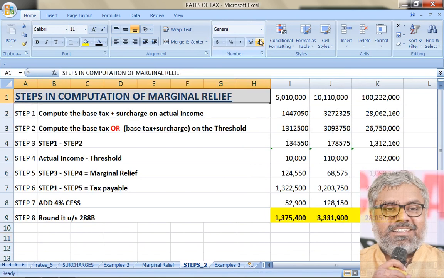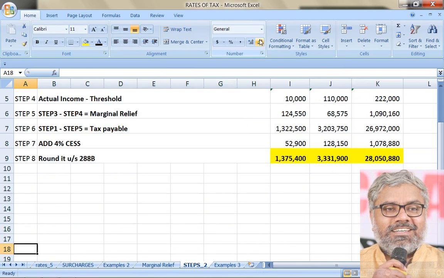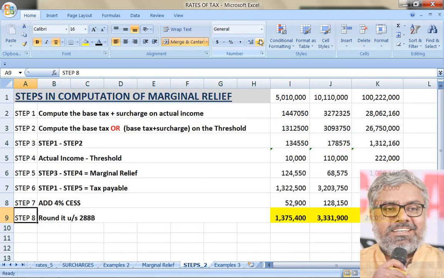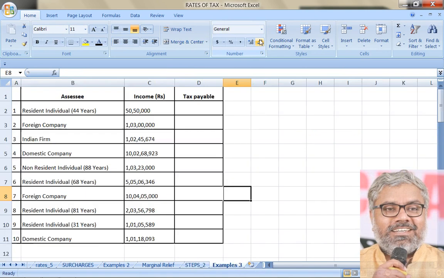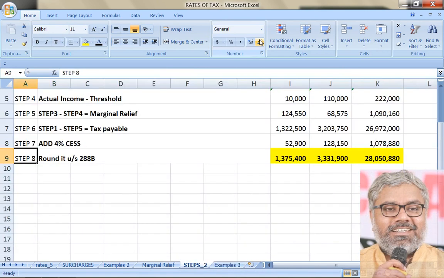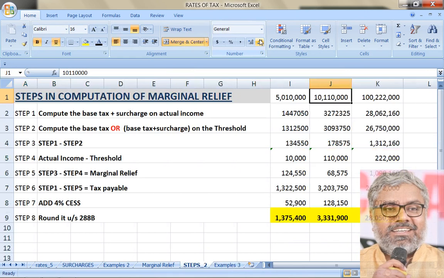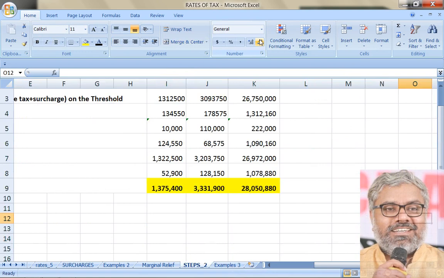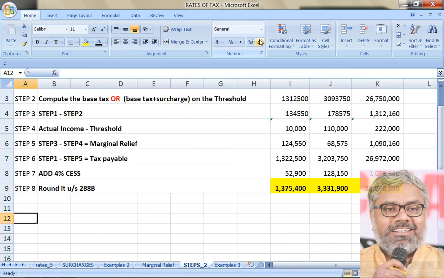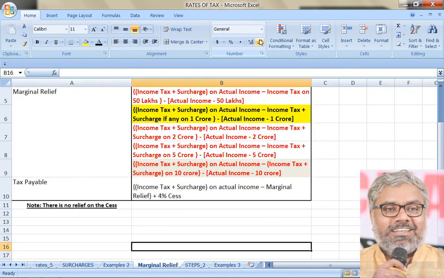So these are the examples of marginal relief, and practice these things once again for your reference. Then I will send some more examples to you for your practice and exercise as task number 4 that will follow after the class. So now understand this computational methodology of marginal relief first, then practice these 3 examples, why and how it has come. After that you can practice some more questions in relation to marginal relief later.